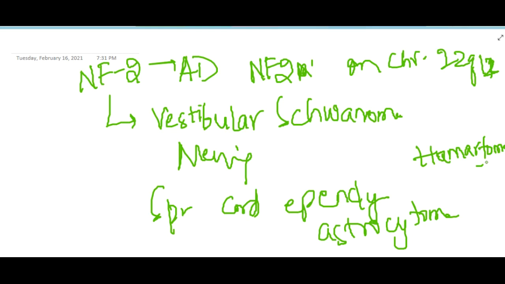It is associated most commonly with vestibular schwannomas, and also with meningiomas, spinal cord ependymomas, spinal cord astrocytoma, and hamartomas.